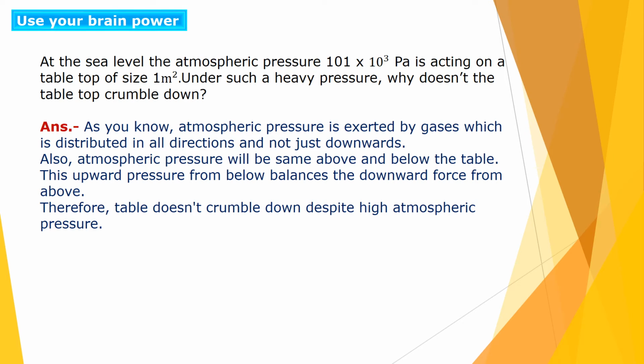As you know, children, atmospheric pressure is exerted by gases and is distributed in all directions, not only in the downward direction. So atmospheric pressure will be the same above and below the surface. This upward pressure from below balances the downward force from above, and therefore the table doesn't crumble down due to the high atmospheric pressure.